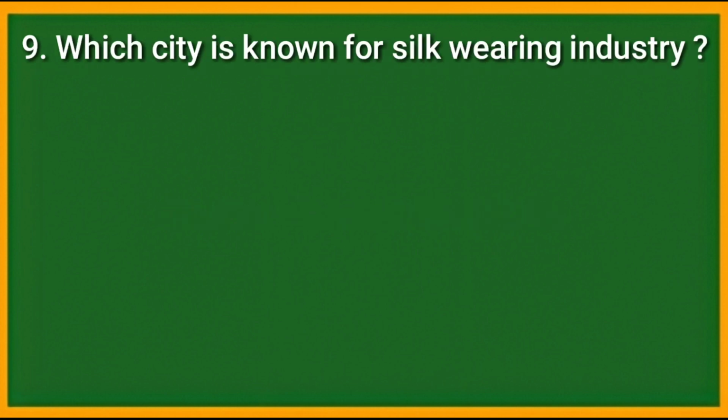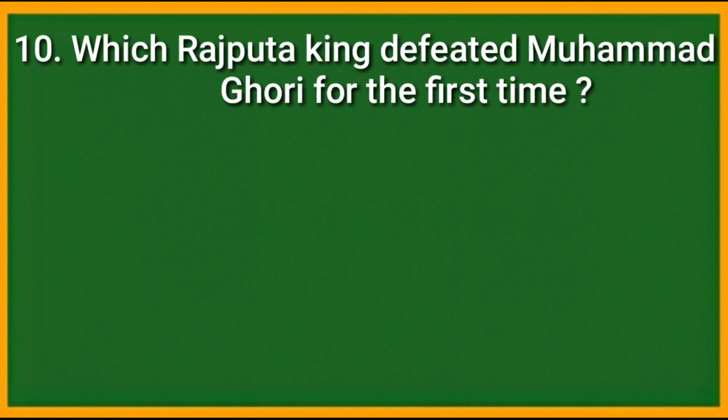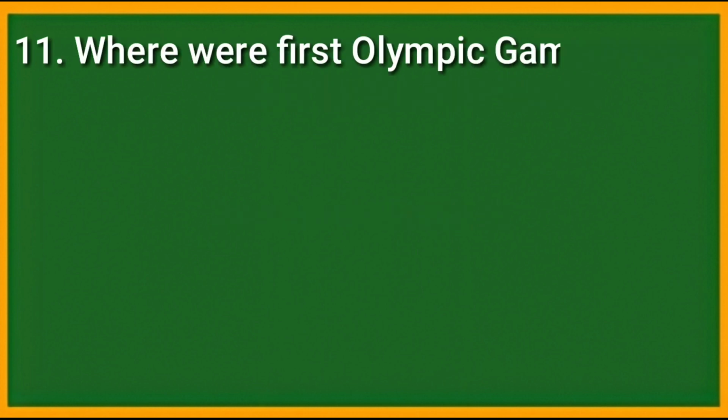Question number 9. Which city is known for the silk weaving industry? Answer is Kanchipuram. Question number 10. Which Rajput king defeated Muhammad Ghori for the first time? Answer is Prithviraj III.